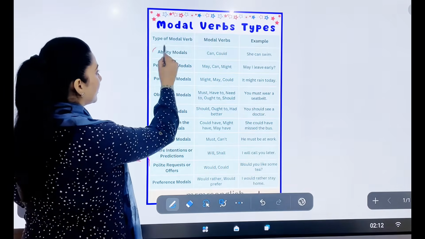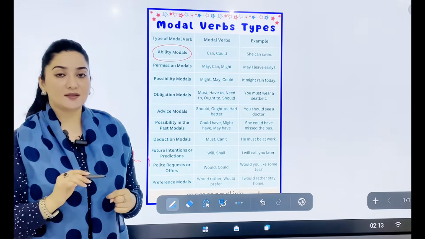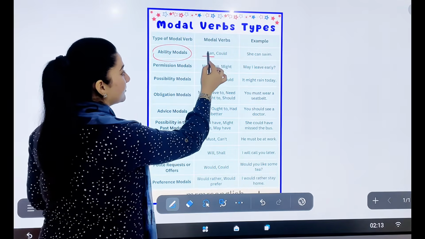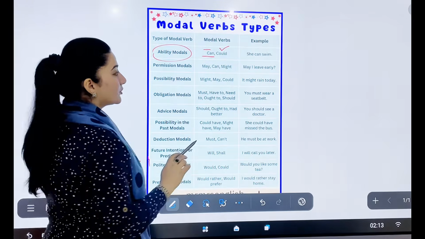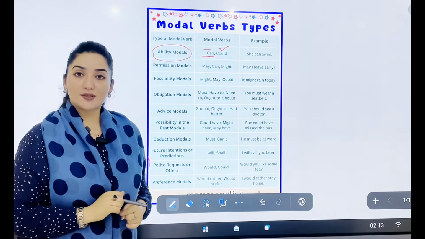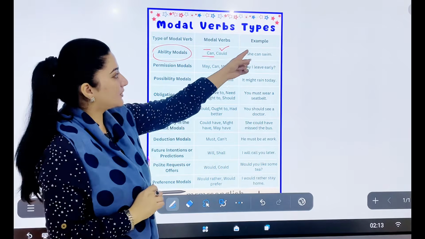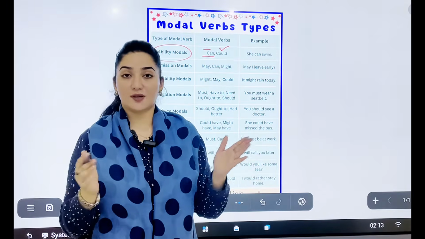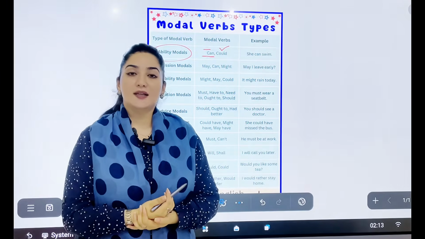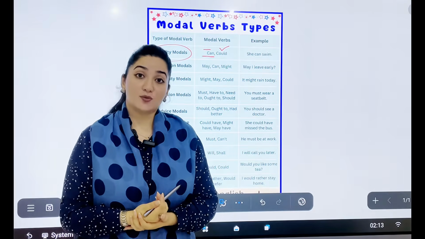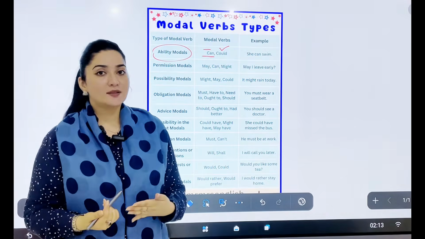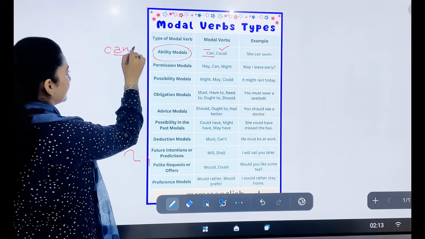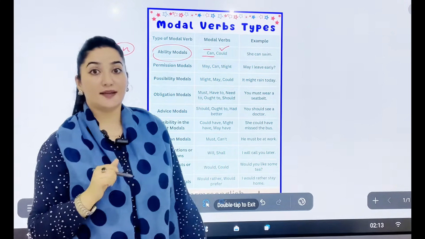So what are ability modals? Ability means आपकी सलाहियत, आप क्या कर सकते हैं, क्या नहीं कर सकते. For ability modals, we say that can is the modal for the present and could is the modal of the past as well. And also it is used in the present for making requests. For example, they have shared the example here: she can swim. So you can write your statement in the message box as well. Like, say, I can speak, I can write, I can't swim. Working on the pronunciation here, when we say the k and n sound, it's can, not can.